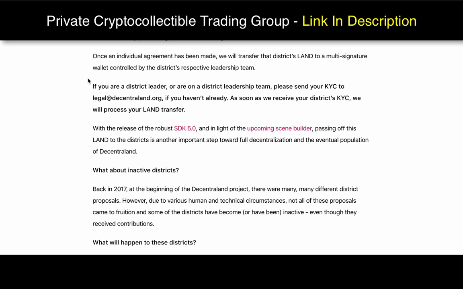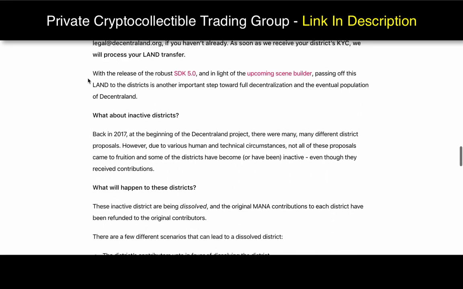So if you haven't contributed to Ethereum and they decided to distribute their land tokens to their contributors, I'm not sure if they can trade them. They may be allowed to, or they may decide to. Who knows exactly what they're going to do. But if there is the ability to trade these land tokens, it's going to introduce a whole new variable in the land marketplace. It's going to be interesting.